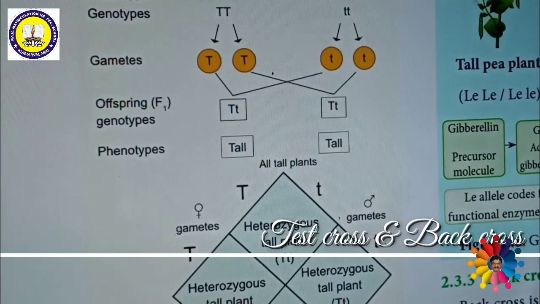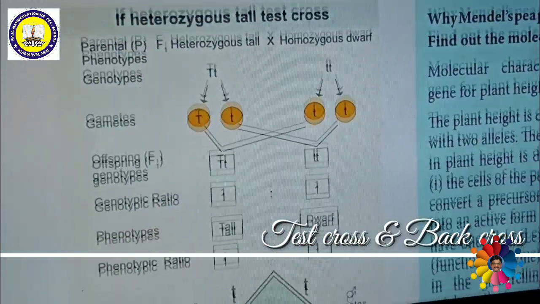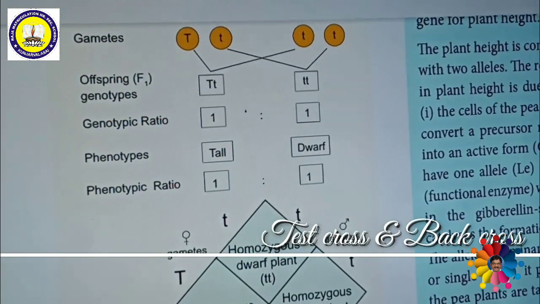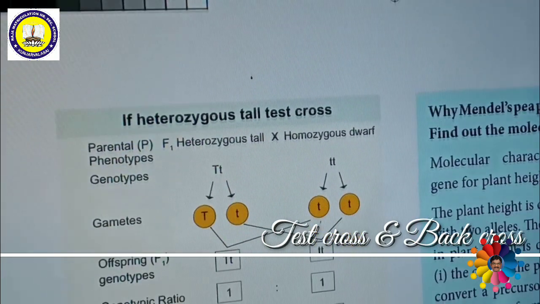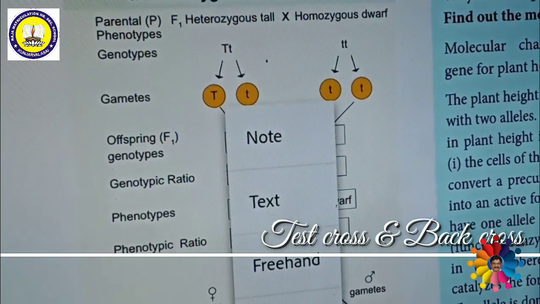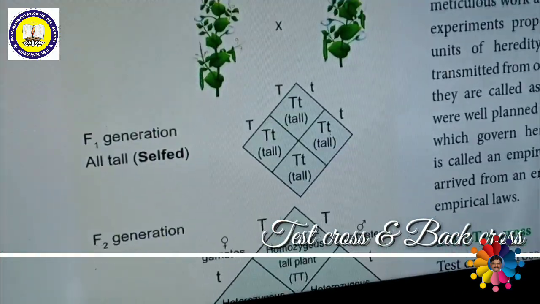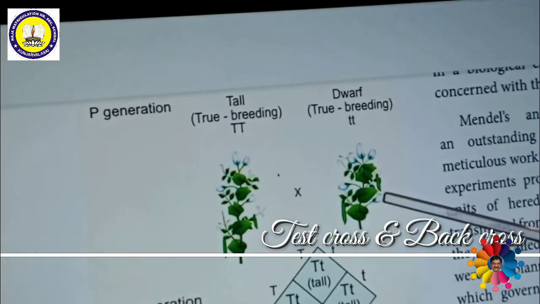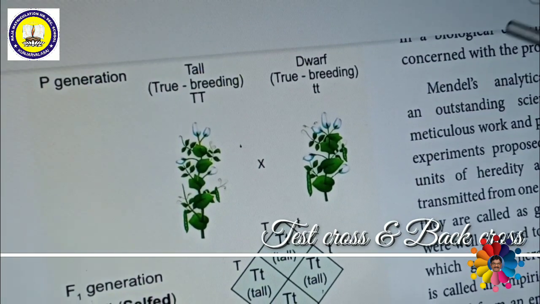Then we are going to see about back cross. What is meant by back cross? Back cross is nothing but crossing the F1 generation. For example, this is a tall plant, this is a dwarf plant, this is homozygous tall, this is homozygous dwarf.